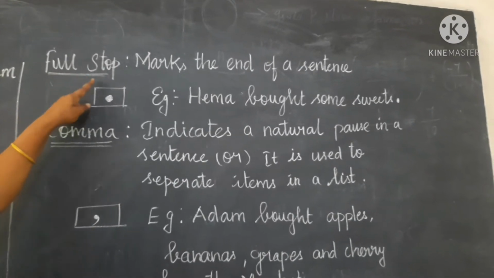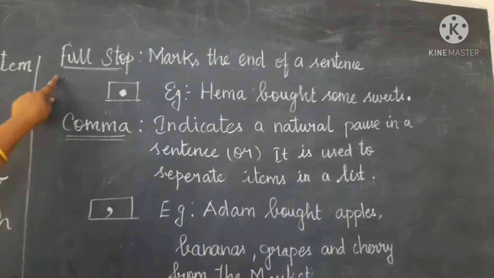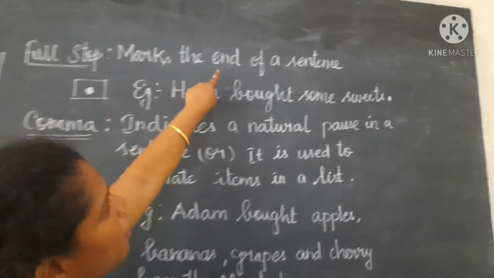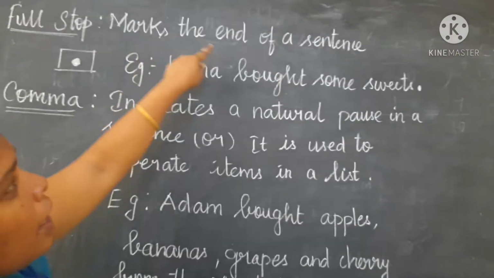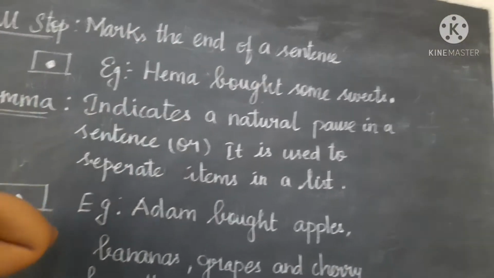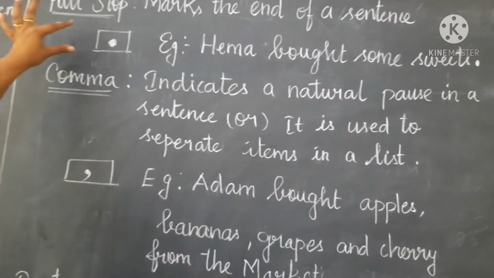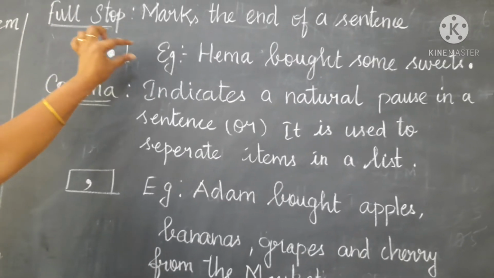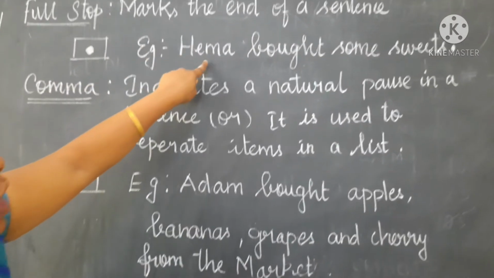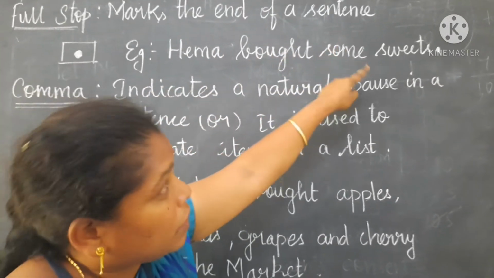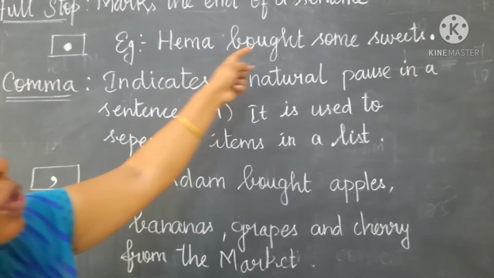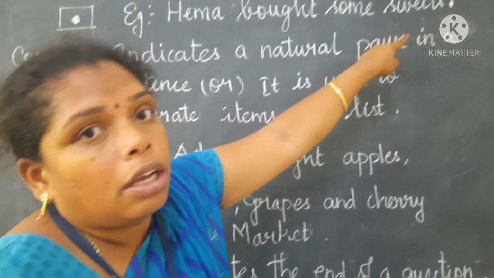First we are going to see the full stop. This is the symbol. Full stop marks the end of a sentence. At each and every sentence we keep a full stop. For example, Hema bought some sweets. The sentence is completed, so at the end we put a full stop.